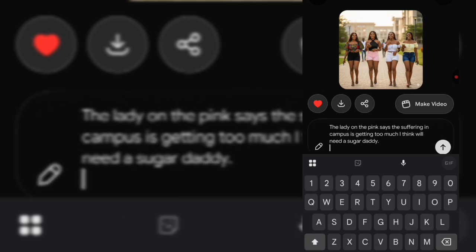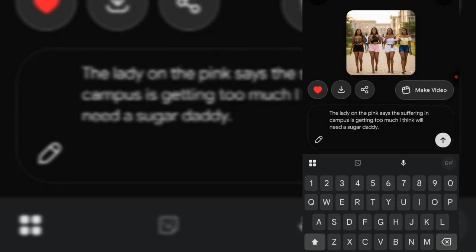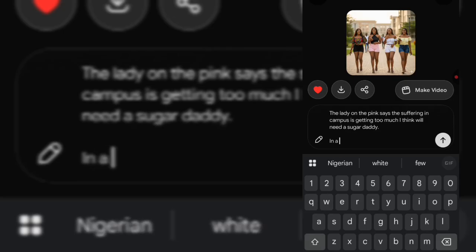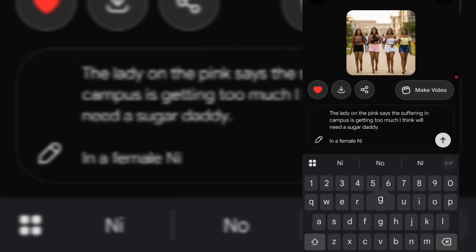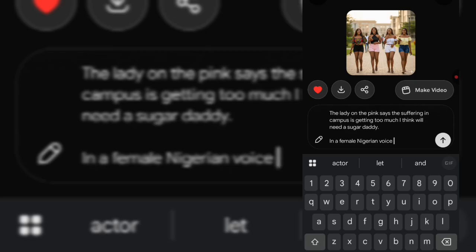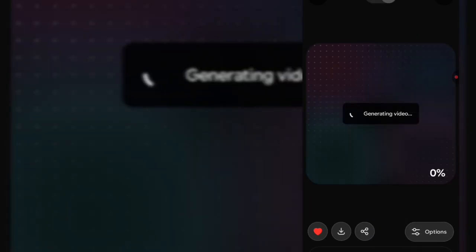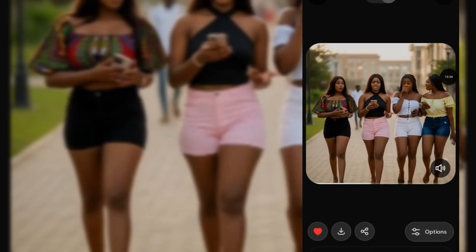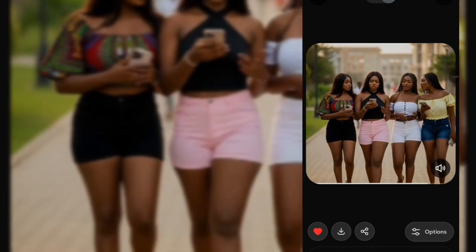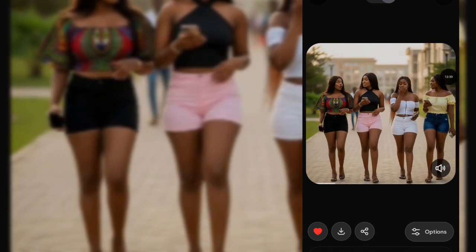So once you are done writing that, you are just going to say in a female Nigerian voice. Don't forget to add this so that it will not give you anything else. Nigerian voice. So you are just going to send this, then you are going to let it load.